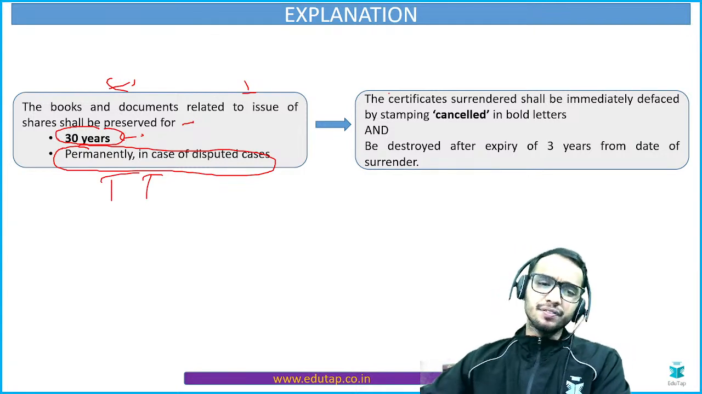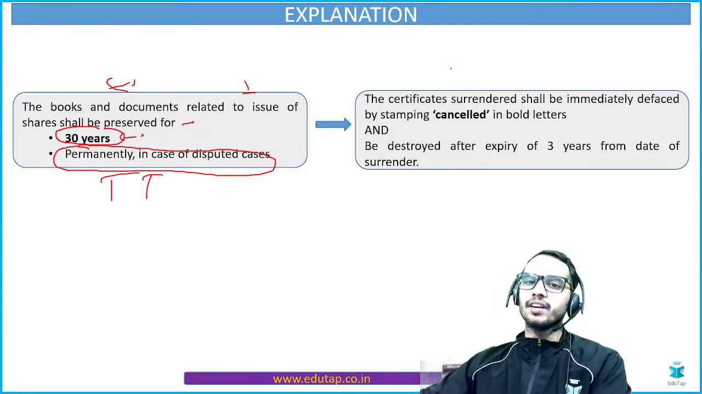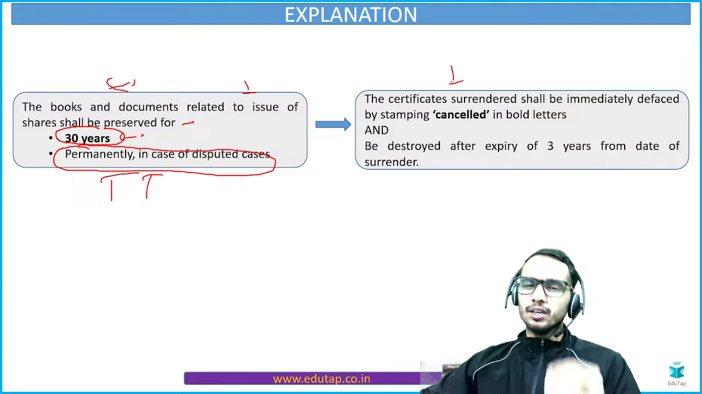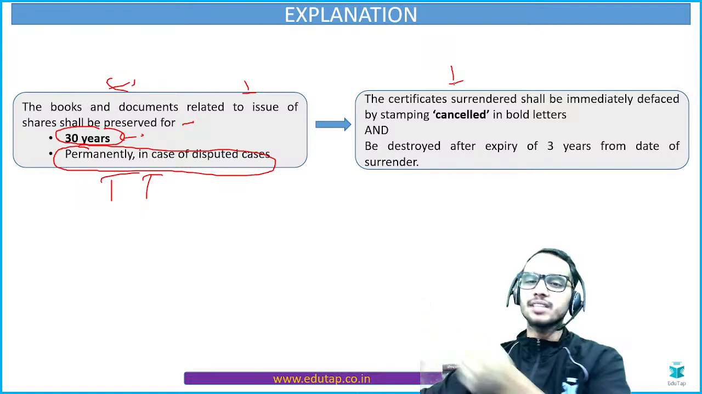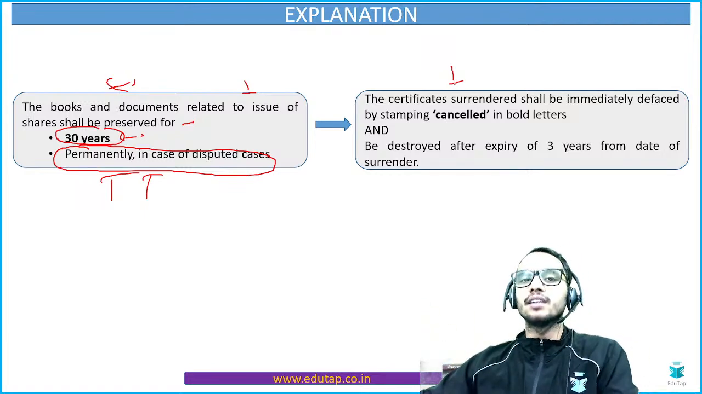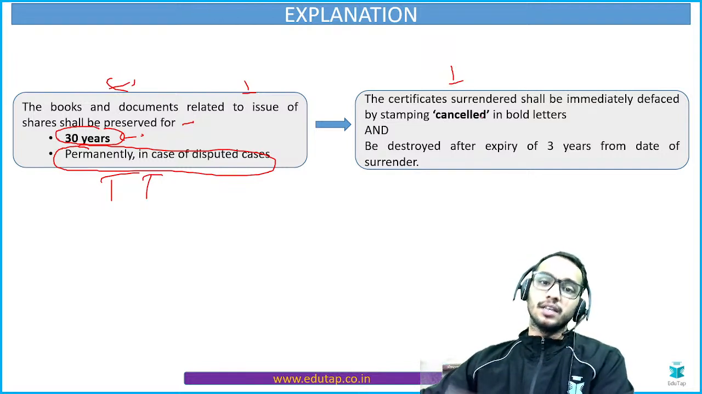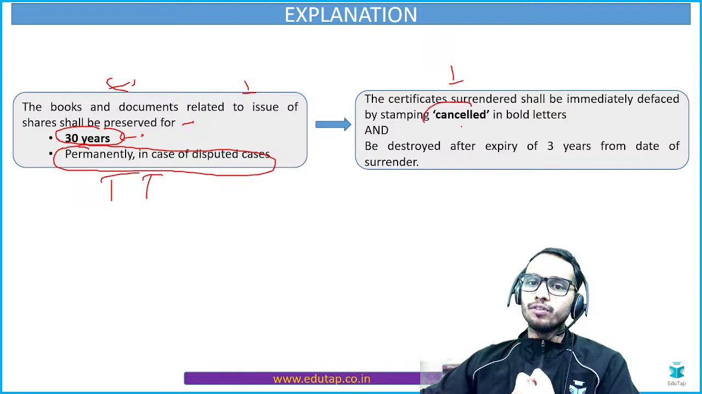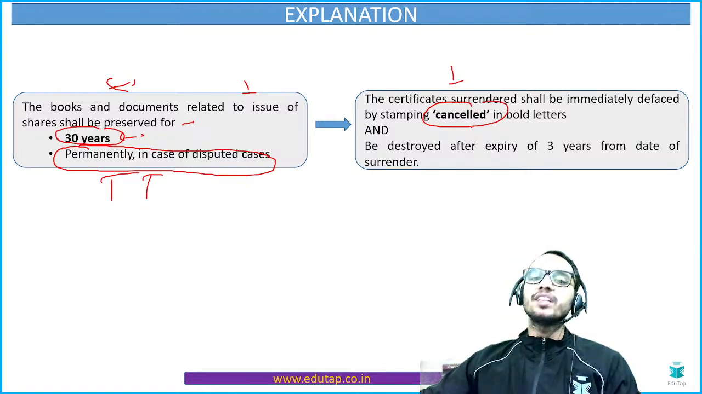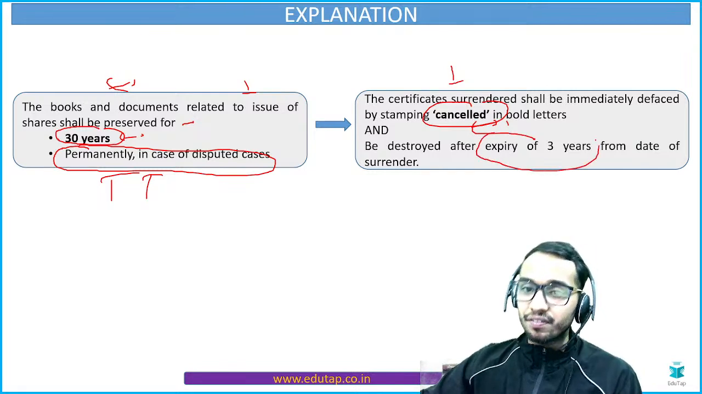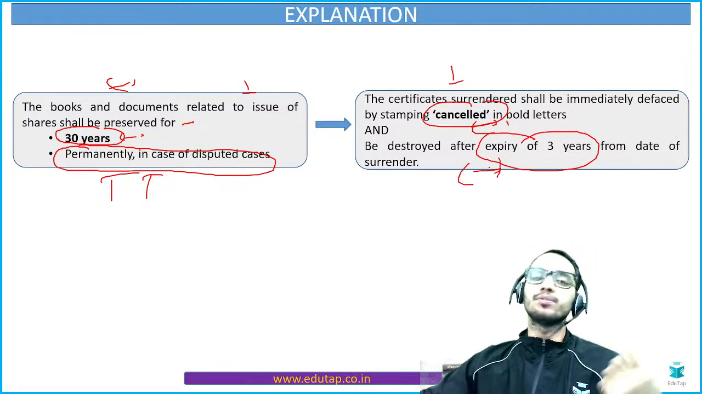Now, if a share certificate has been surrendered because it is mutilated or torn, these shareholders can surrender their shares so that they can get a new copy of it. If that is the case, then immediately after getting those shares, you will stamp them as cancelled shares, and you are going to destroy them after expiry of 3 years from the date of surrender.